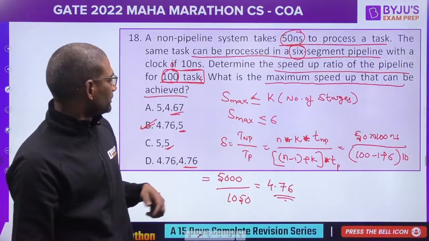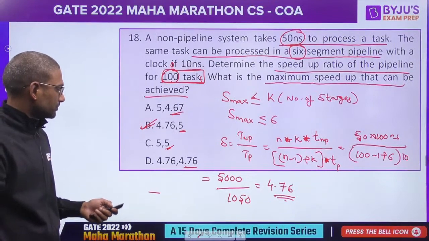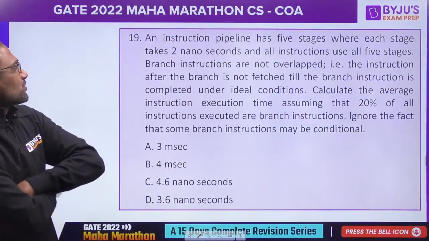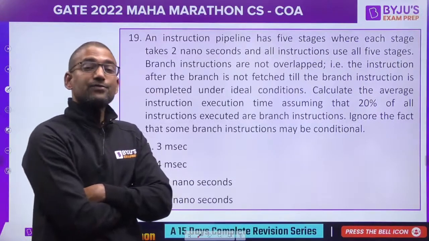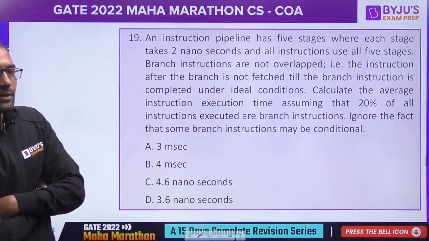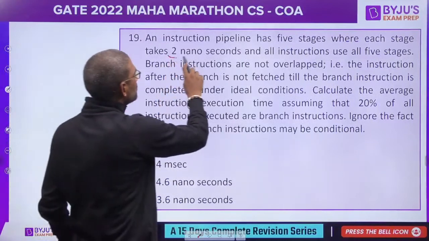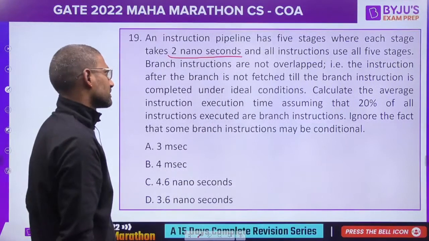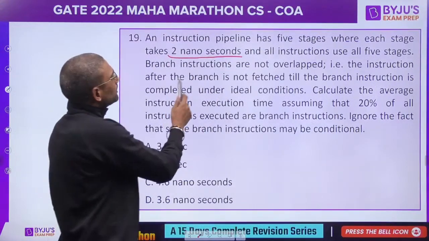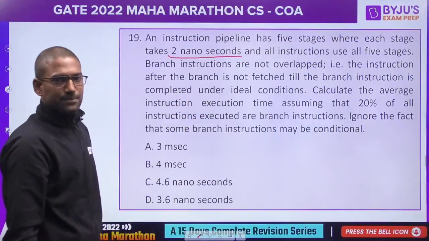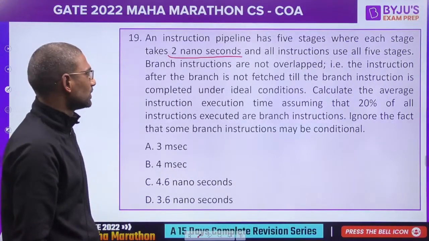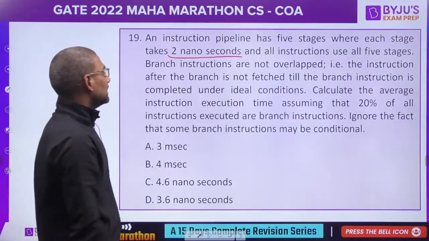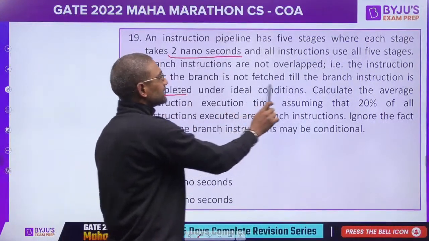Next, an instruction pipeline has 5 stages where each stage takes 2 nanoseconds and all instructions use all the 5 stages. Okay. Branch instructions are not overlapped. Yes, of course, known. The instructions after the branch is not fetched till branch instruction is completed.